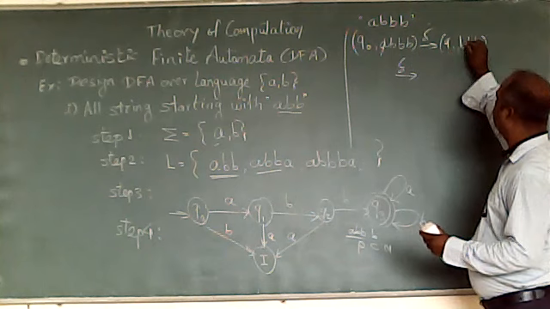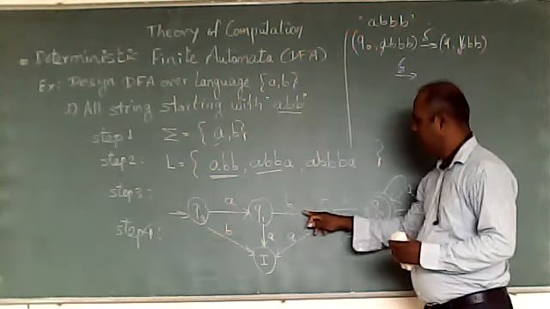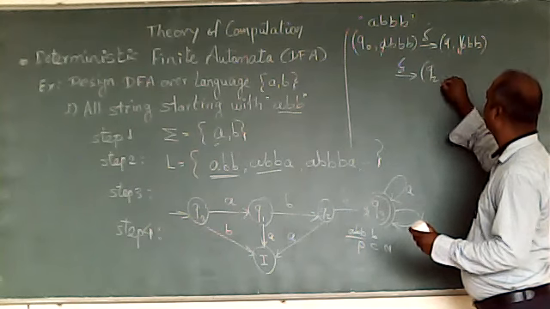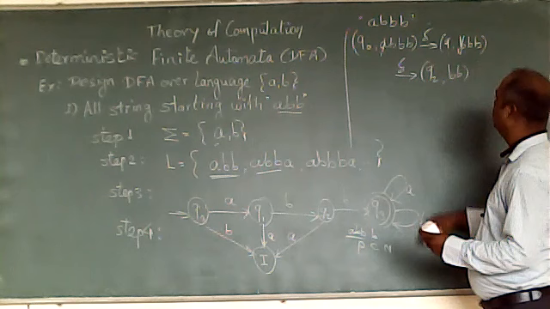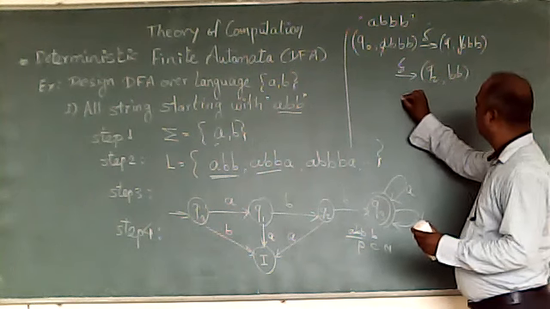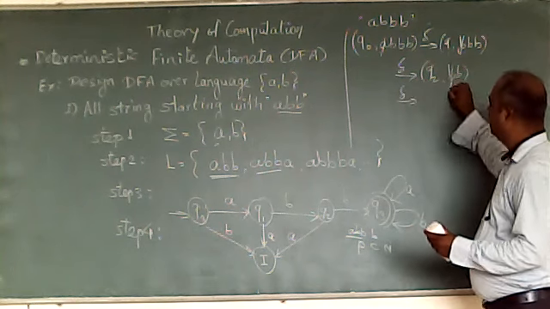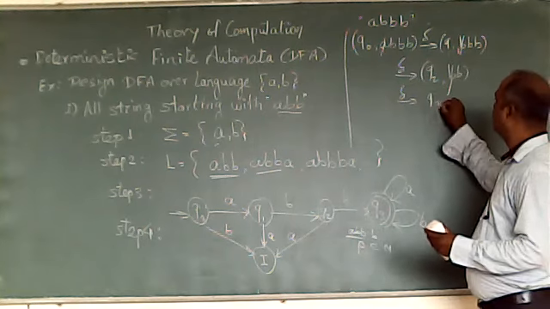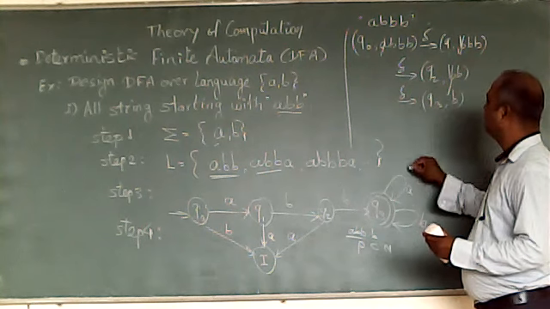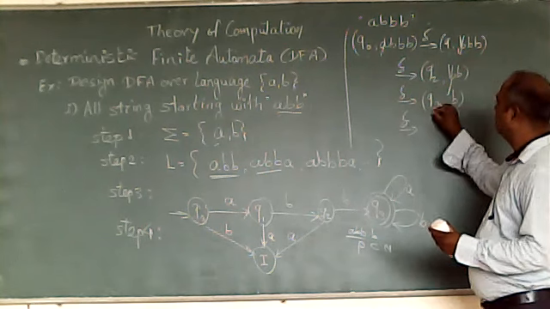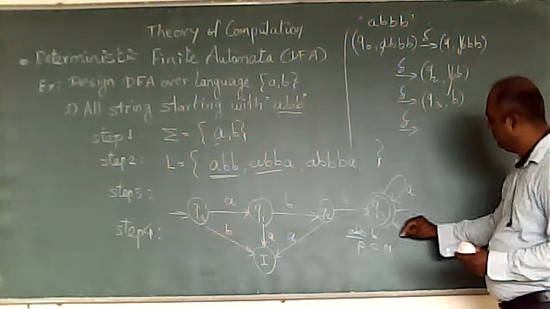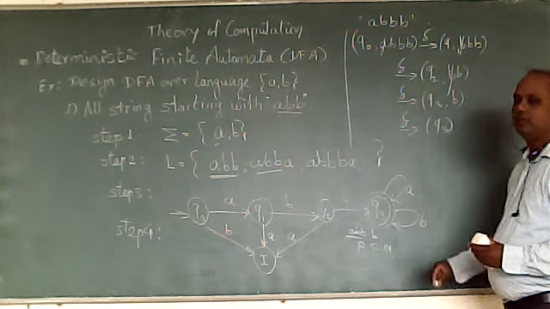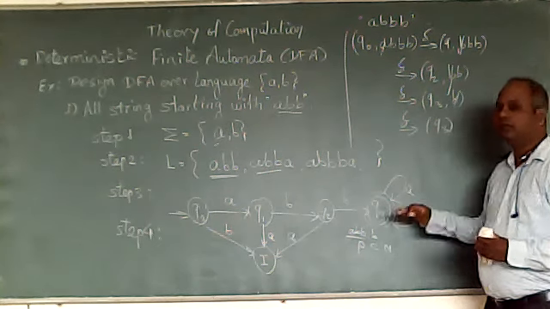Again, we make a transition: Q1 with B goes to Q2. So it will be Q2, and the remaining string is B, B. Again, Q2 with B goes to Q3. So it will be Q3, and the remaining string is B. Again, Q3 with B goes to Q3 itself, absorbing this B input.